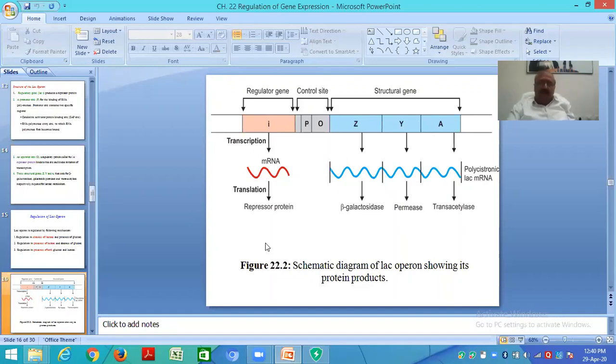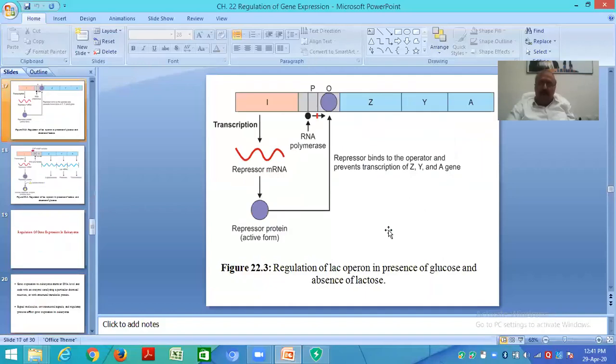Okay. So what is the function of the repressor? When we don't need this beta galactosidase, permease, and transacetylase, then the repressor will bind to the operator in such a way that it will stop the expression of Z, Y, and A. See this?